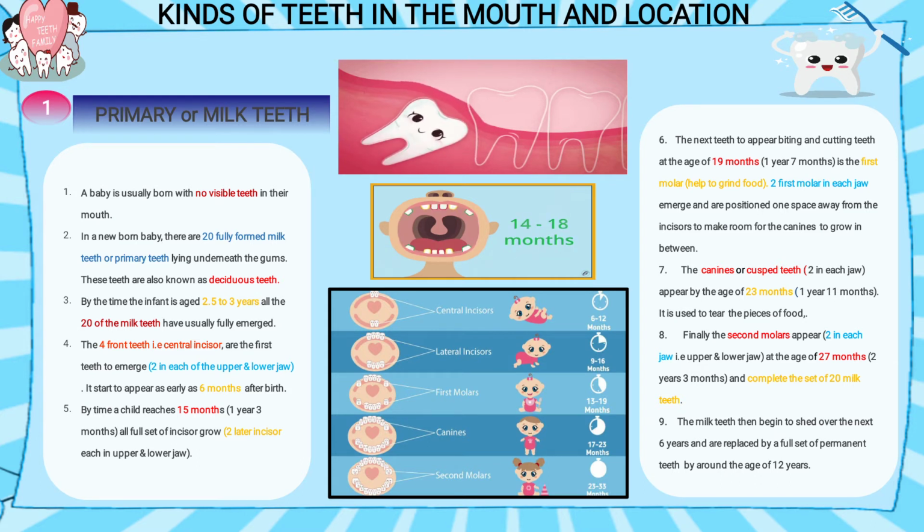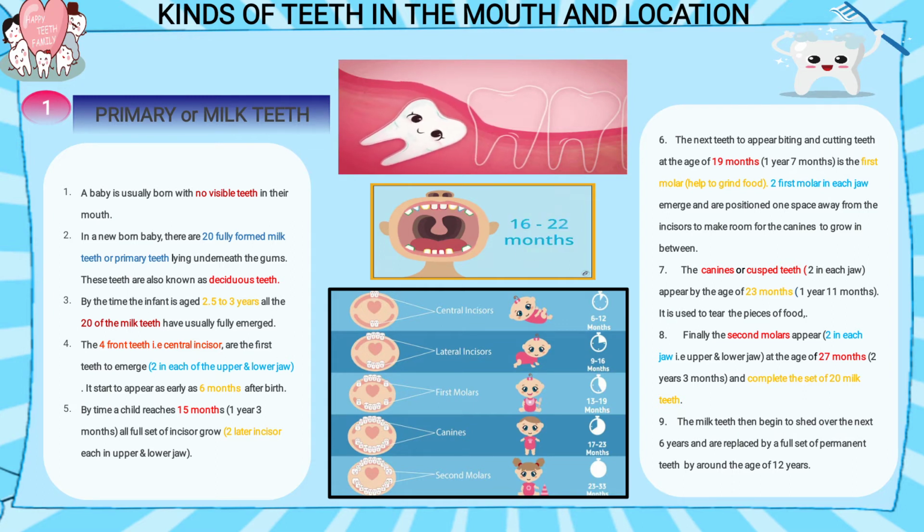Finally, the second molars appear at the age of 27 months. And then the full set of 20 teeth has grown. At that time the child is approximately 3 years old, and all 20 teeth have emerged from the gums.